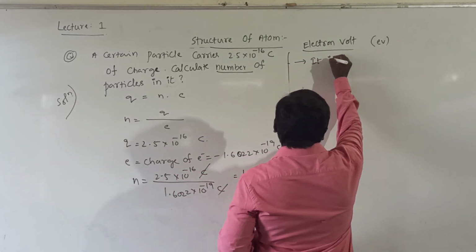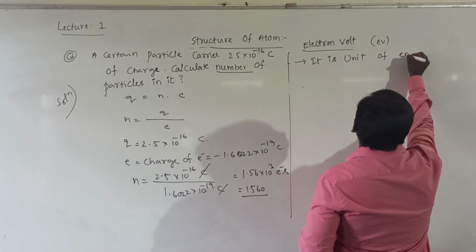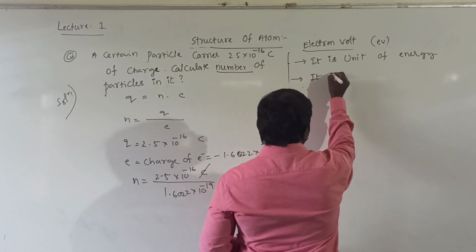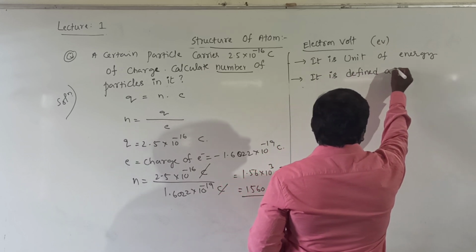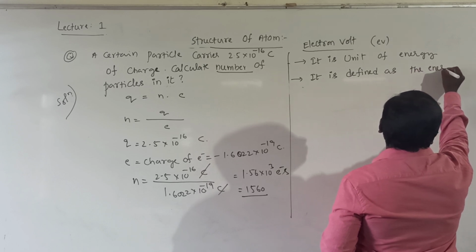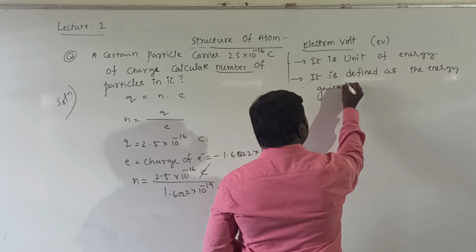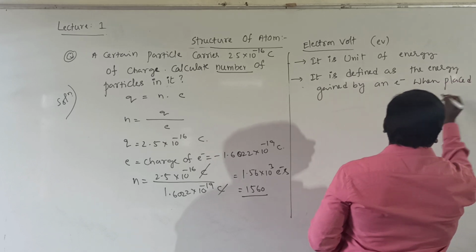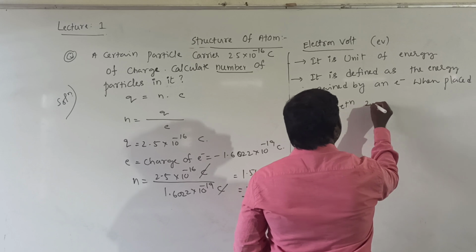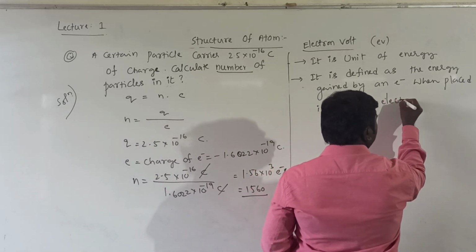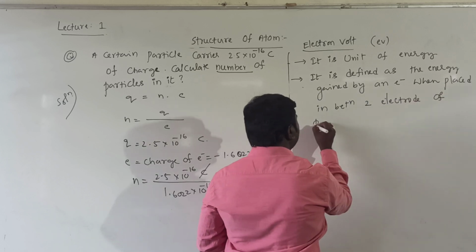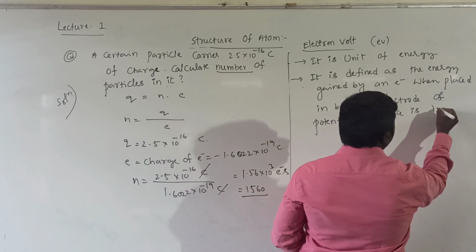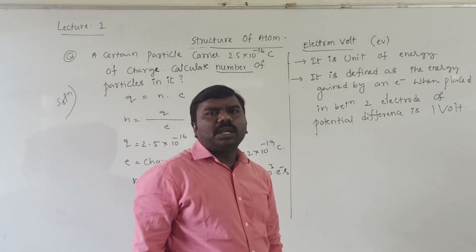It is a unit of energy, especially. It is defined as the energy gained by an electron when placed between two electrodes of potential difference 1 volt, called the electron volt.